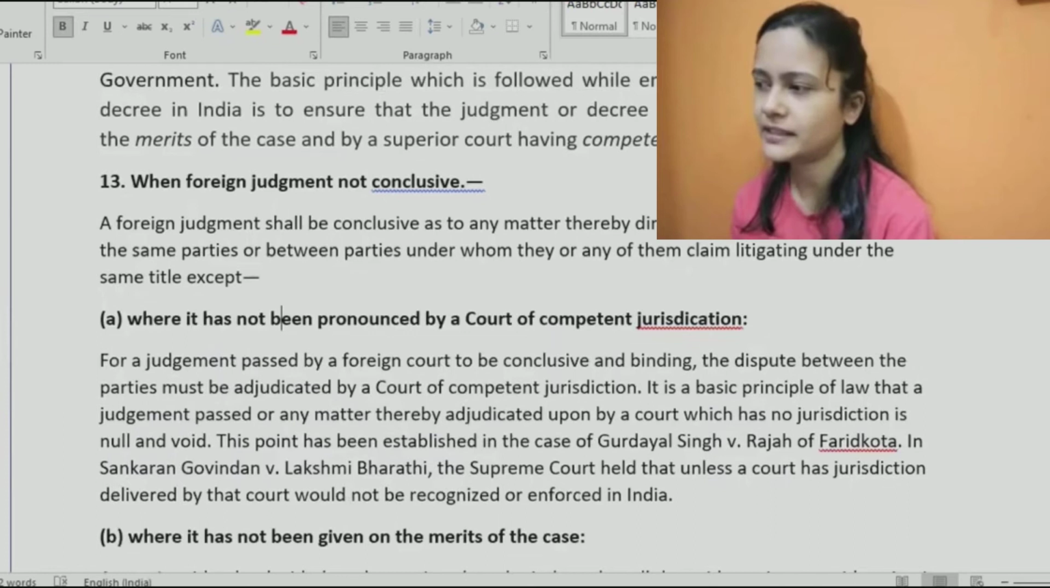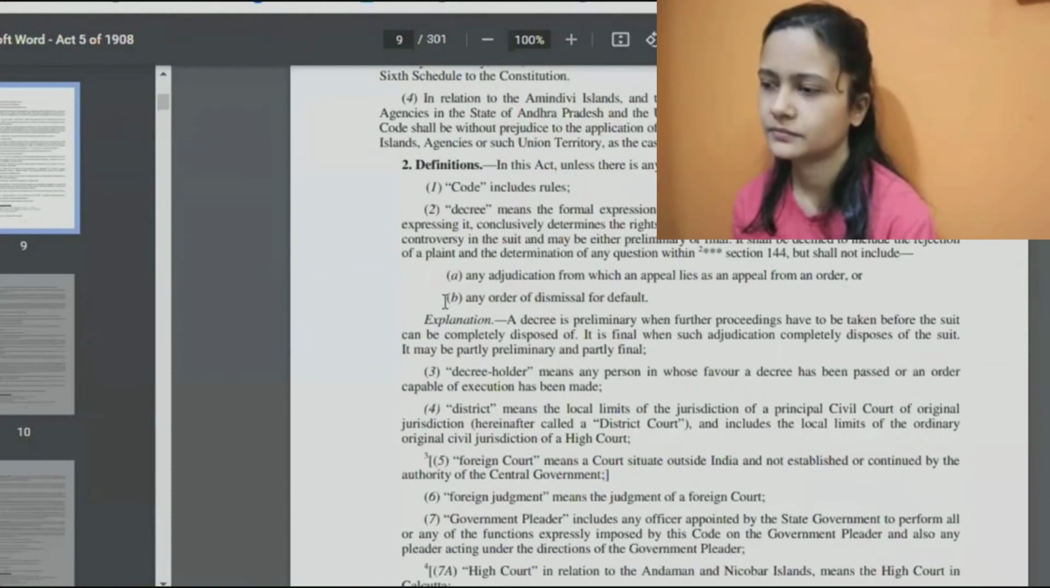This part is clear, right? Yeah. It can be any location, but just outside India, right? Yes. Outside India.